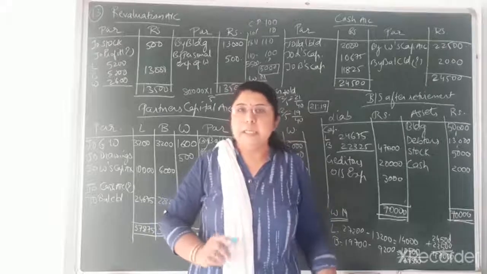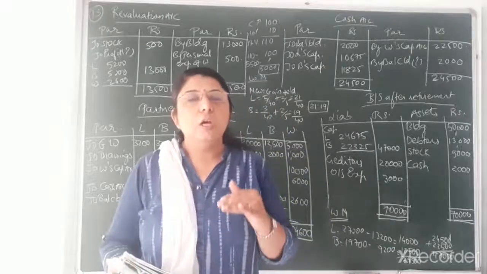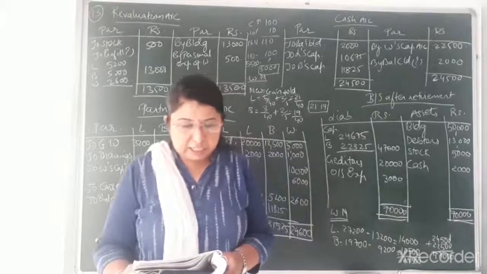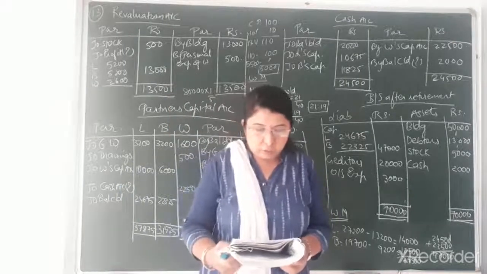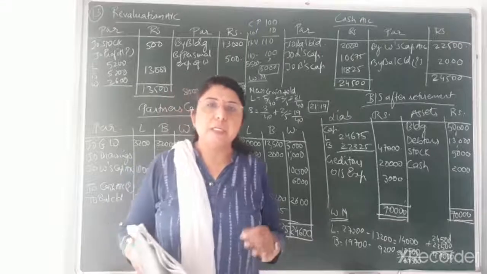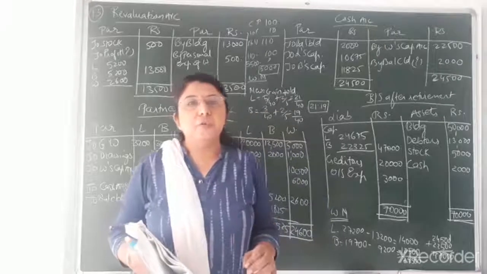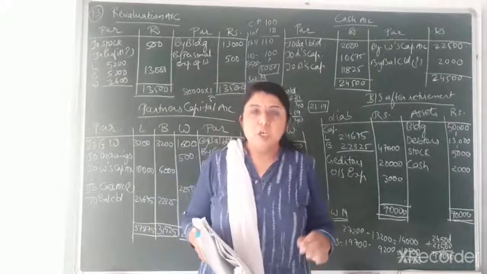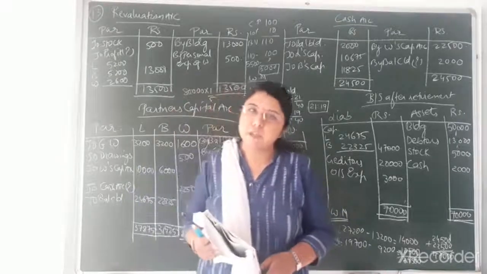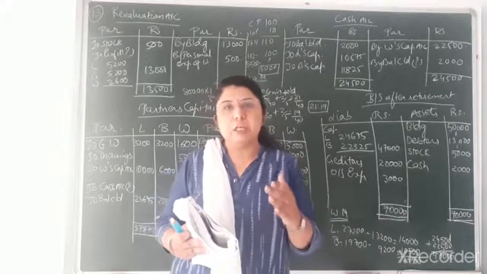So we have to find the gaining ratio over here, but one adjustment related to the gaining ratio has already been given to you. So we don't need to find the gaining ratio because it is given in the adjustment. Look at the fifth adjustment: L will gain 5 by 40 and B will gain 3 by 40 from W's share of profit. It means the gaining share of the continuing partners is 5:3. So you will distribute 16,000 in the ratio of 5:3. 16,000 multiplied by 5 by 8 would come to 10,000, and 16,000 multiplied by 3 by 8 would come to 6,000.